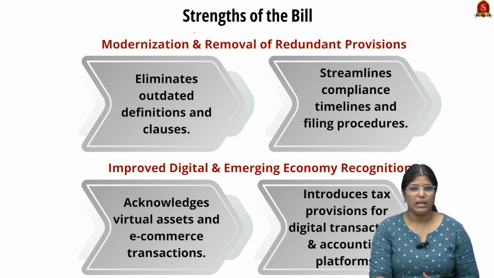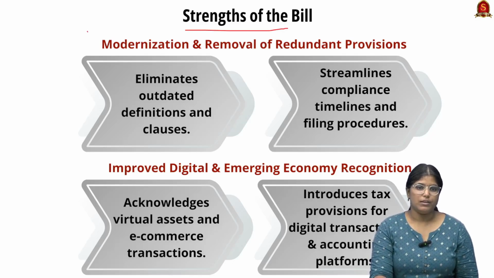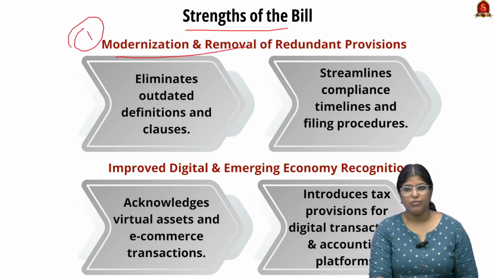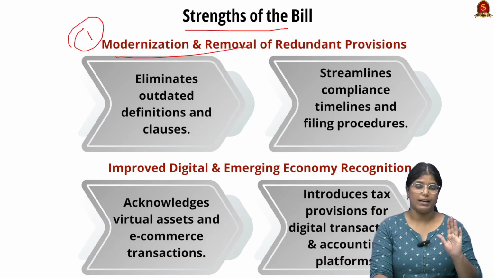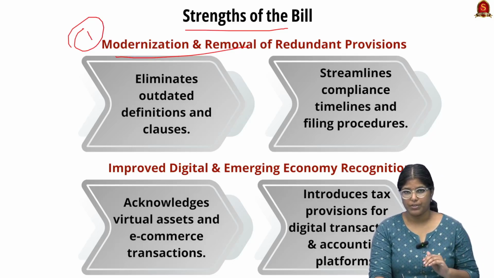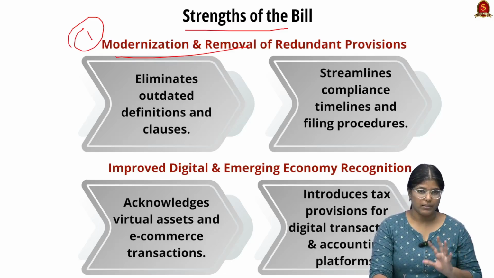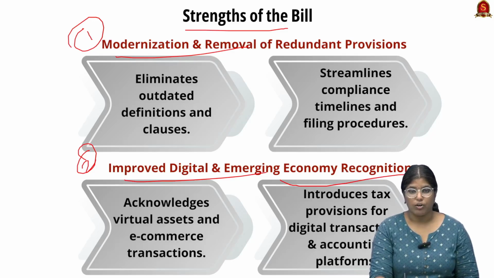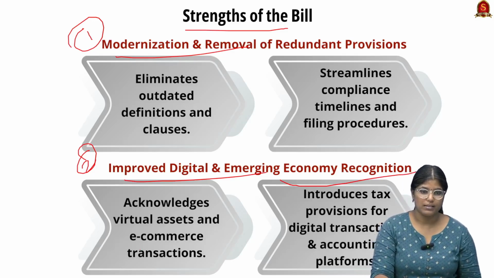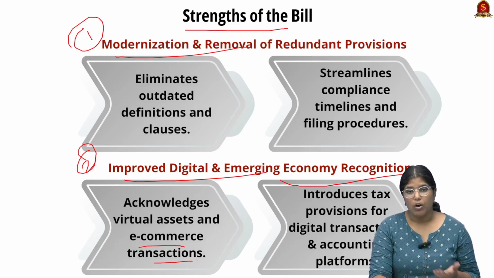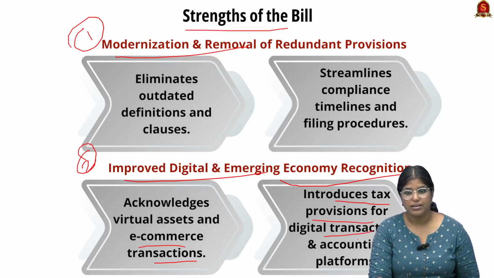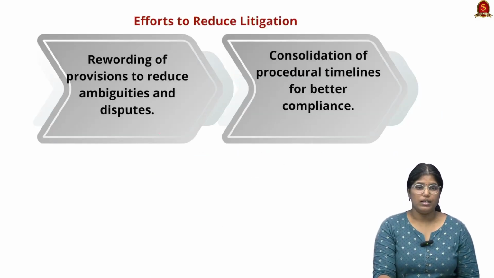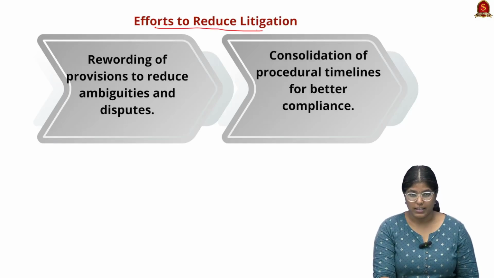Now, let us quickly go through the strengths of the bill. First important thing is that it has modernized and removed redundant provisions. They say modernized because it has included provisions for the digital space as well. The second important thing is that it has improved digital and emerging economy recognition. For example, it has included even e-commerce transactions, and it has introduced tax provisions for digital transactions and accounting platforms as well.